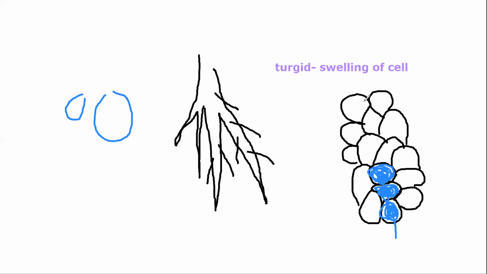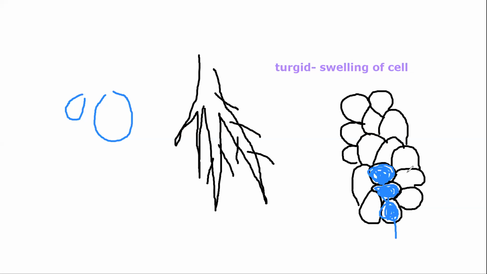Here comes your next question. Let's focus on the root part. If these cells keep becoming turgid, I am focusing on the first 3 cells. If they are going to swell up, shall I say that they are going to increase in their size? If they increase in size, will there be pressure on the neighboring cells?